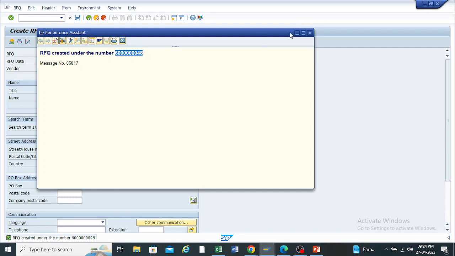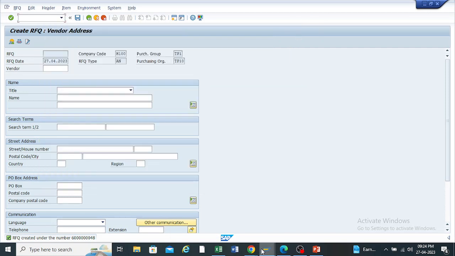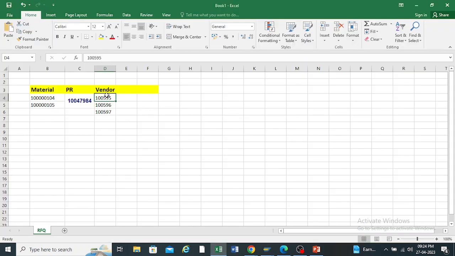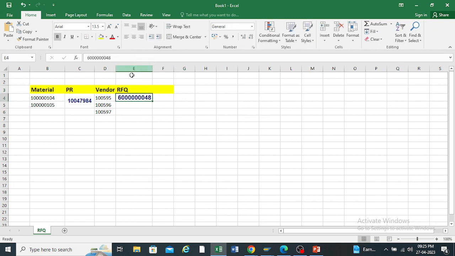Okay, so this RFQ number will be created. Just copy this. Okay, so with this vendor, for both the materials, this RFQ will be created here. Right now, I'm selecting this vendor.